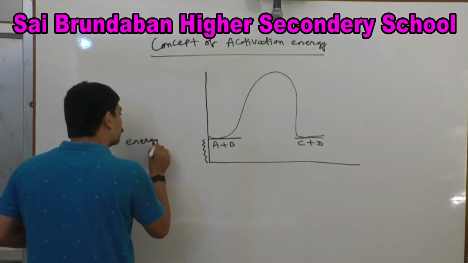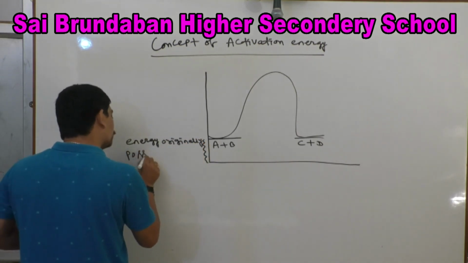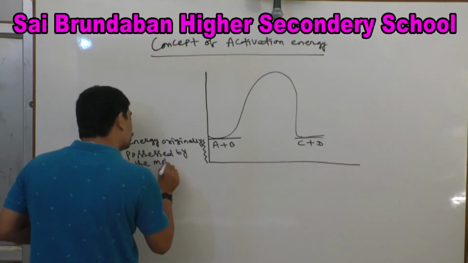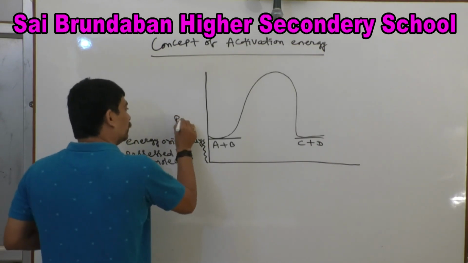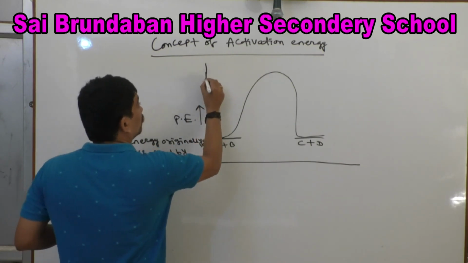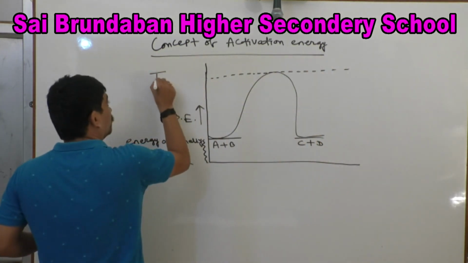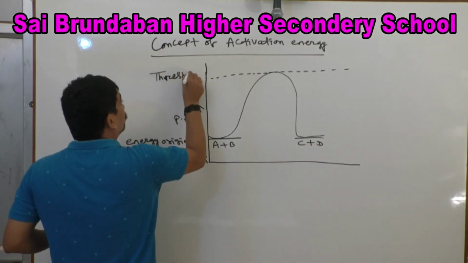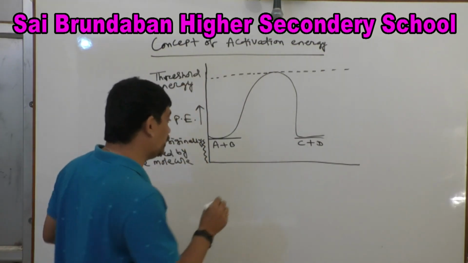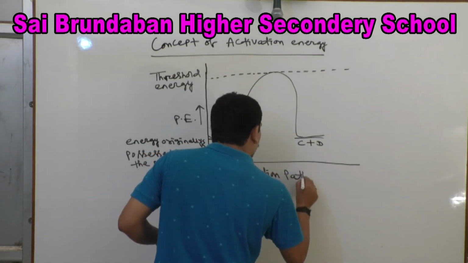Energy originally possessed by the molecule. This is potential energy. This is threshold energy, then reaction path.